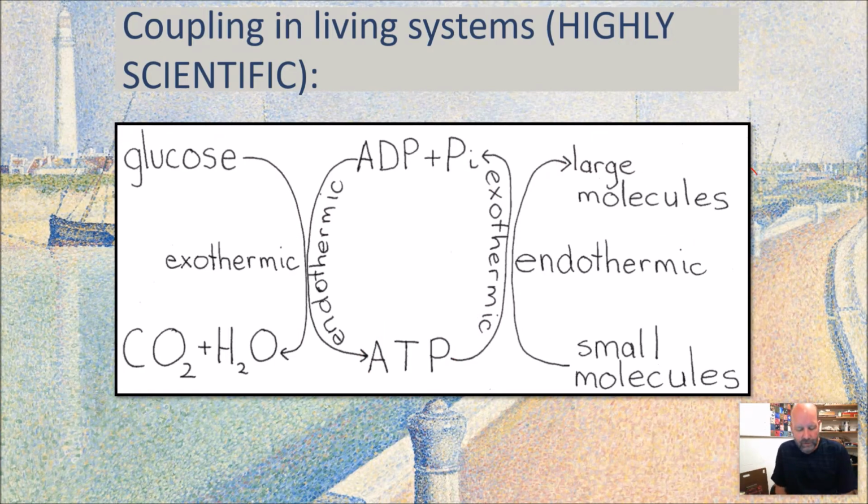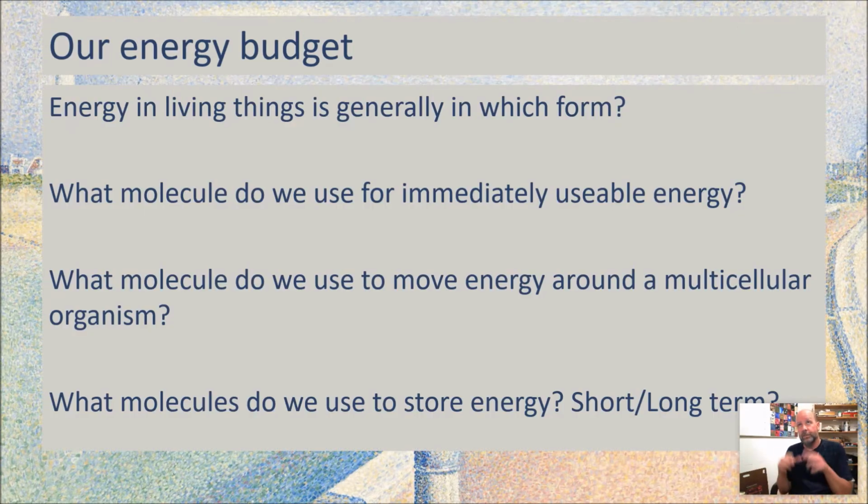So make sure you have a look at everything on here, and it should all make sense. So just to get a big picture on our energy budget, right? In living things, our energy is chemical energy. We're talking molecules with energy trapped in bonds. A lot of them are carbon-hydrogen bonds, but what we really end up doing is oxidizing carbon. We'll talk about the redox reaction that occurs there in a bit.